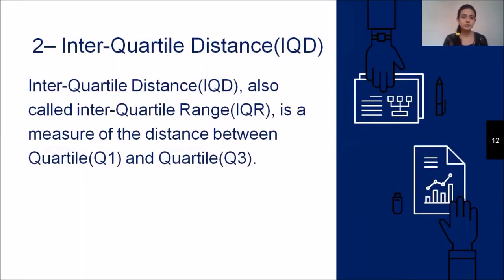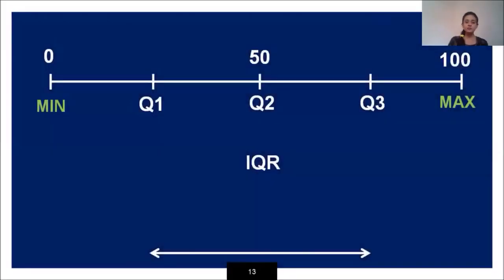Now next comes the interquartile distance, or you can say the interquartile range, that is IQR. It is the measure of distance between quartile 1, that is Q1, and quartile 3, that is Q3. So let's understand with an example. Suppose I have the data from 0 to 100. What is 0? It will be my minimum value.